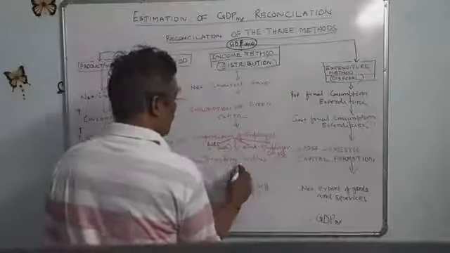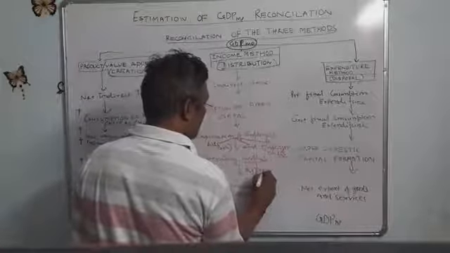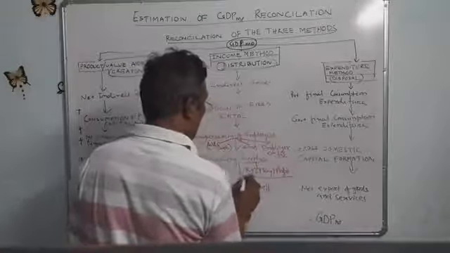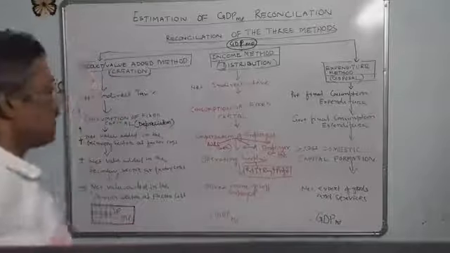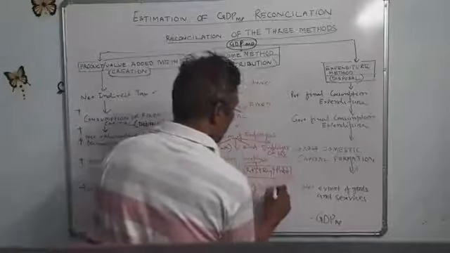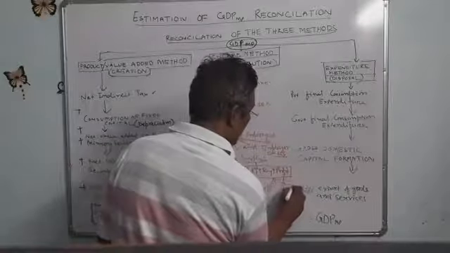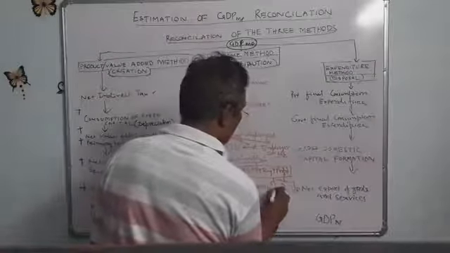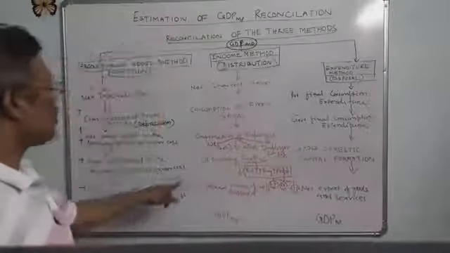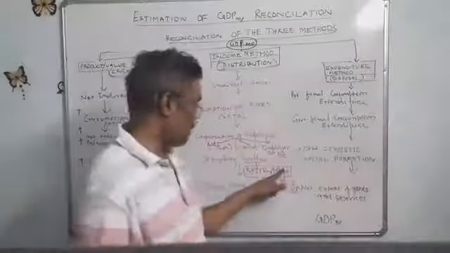And operating surplus, which we have already discussed: rent plus interest plus royalty plus profit. Again that profit is divided into three parts: corporation tax, dividends, and undistributed profits. So this is called operating surplus: rent plus interest plus royalty plus profits.